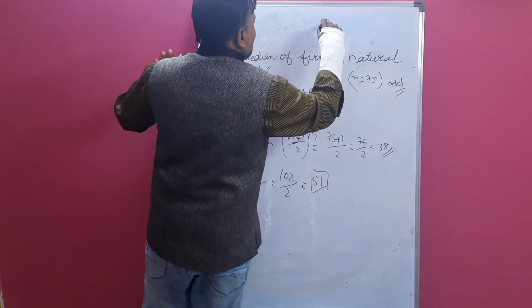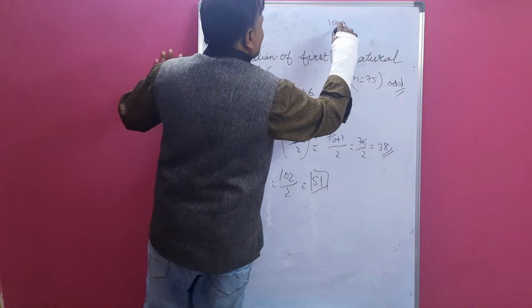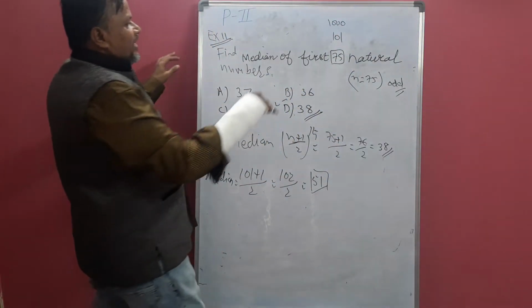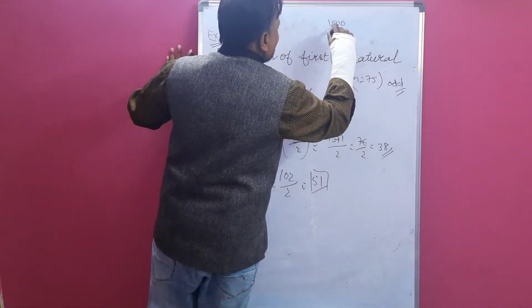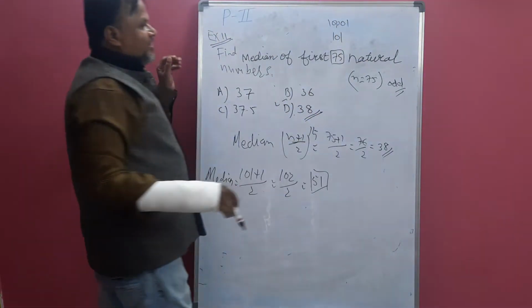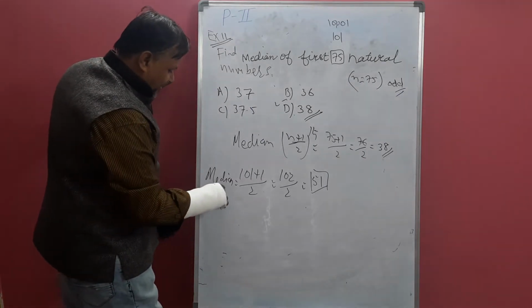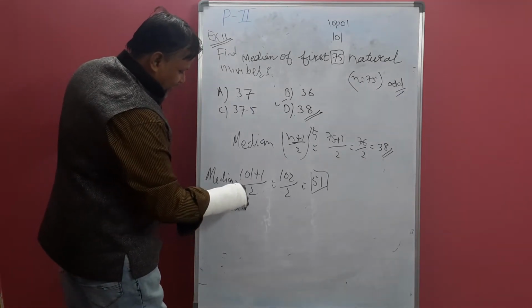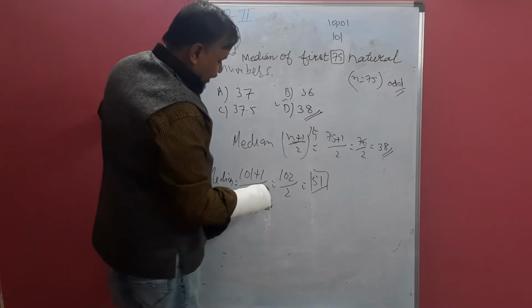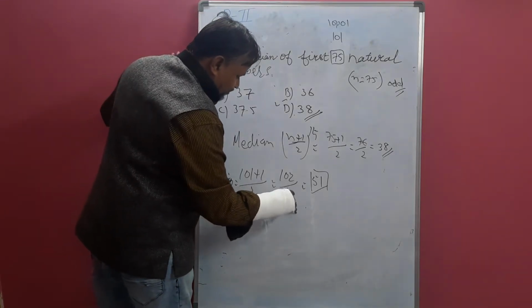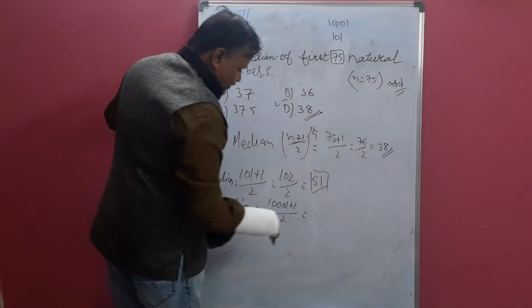If it is the first 1000 natural numbers, 1000 is an even number. If you take 10,001, what is that? An odd number. For odd, the median for that question is how simple. The n value is 10,001, so 10,001 plus 1 by 2 is our median.